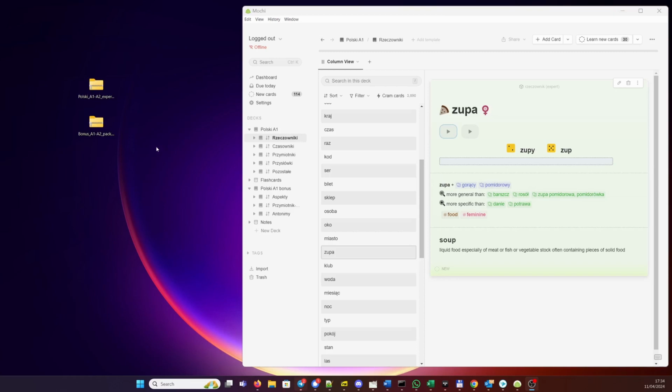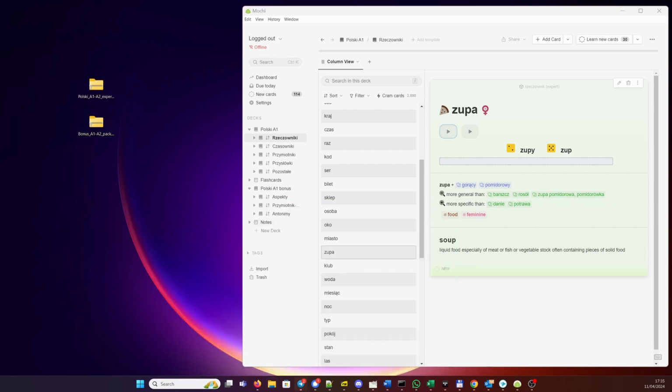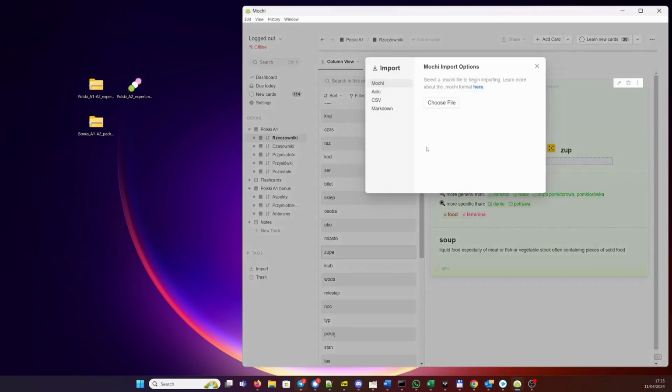Just like before, the current version of Polish app contains 2 zip files, one with the main deck of virtual flashcards and the other one with the 3 bonus decks. I mean 3 bonus decks per level. So 3 decks for A1 and 3 for the pre-intermediate A2 level. Let's open the main zip file, unpack the A2 level Mochi file onto the desktop. All right, here it is. And let's import this new Mochi file into Mochi Card apps.